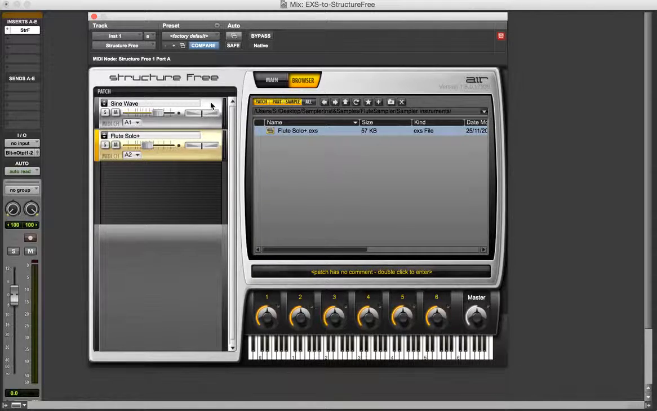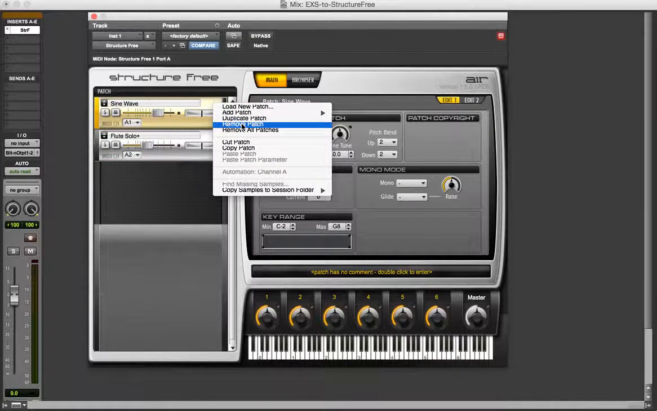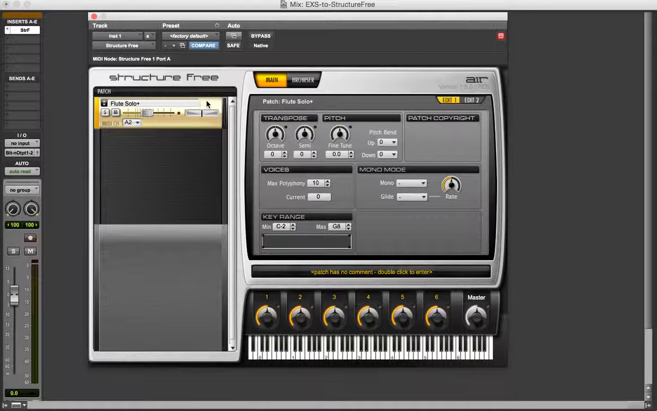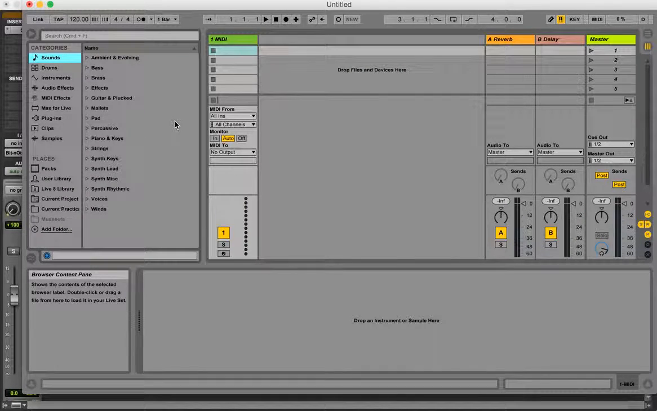Okay, and then I can delete this one here. So I can remove that patch because I don't need that anymore. And there is my flute instrument. Okay, let's check it works. Amazing. There we go. And that's it. Very, very simple. I can do the same in Live, so I might want to do a similar thing in Live and load that patch into the sampler.